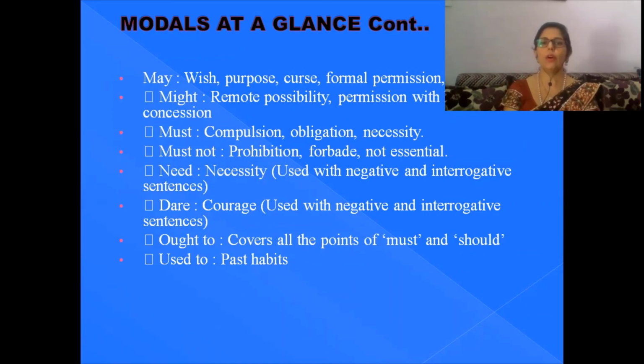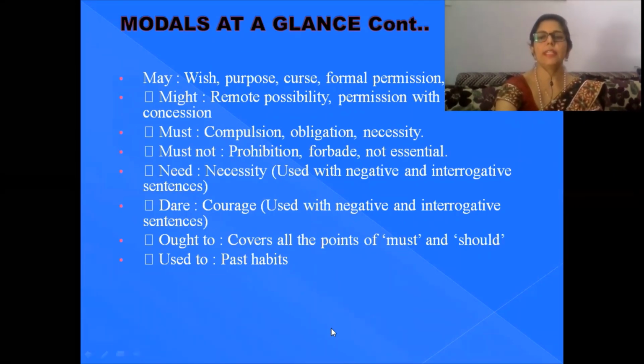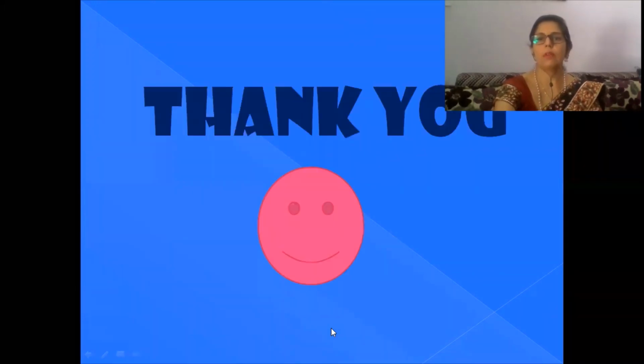It shows moral obligation as well. Used to always refers to past habits. So in this way, we can see that these are all the specific uses of modals. In the upcoming session, we will discuss in detail some more specific purposes of using modals.